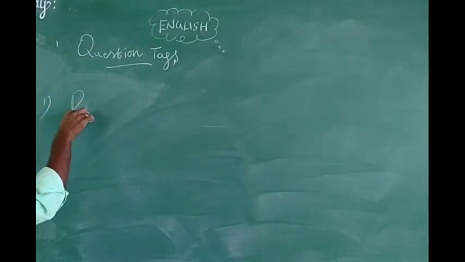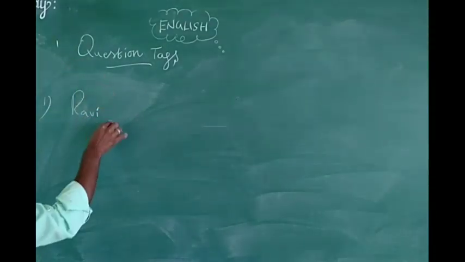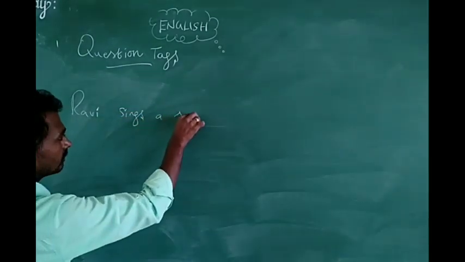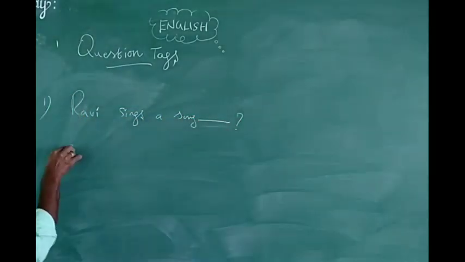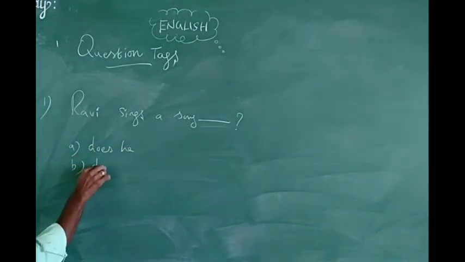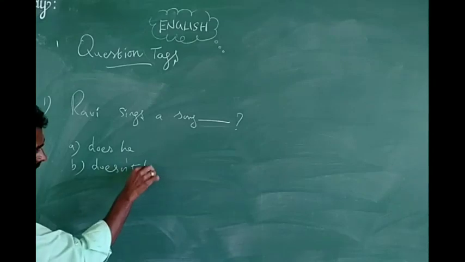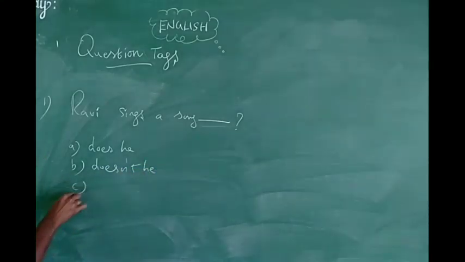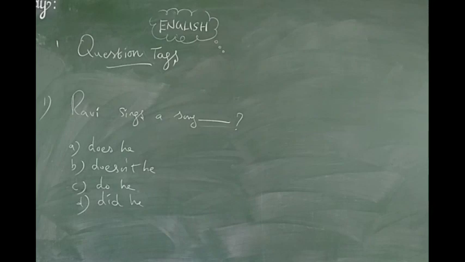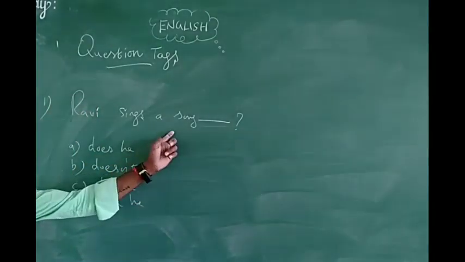For example, Ravi sings a song. How can we write? Option A, does he? Option B, doesn't he? Option C, do he? Option D, did he? Like that the answer is given on the question paper. How can we write Ravi? Ravi becomes he.